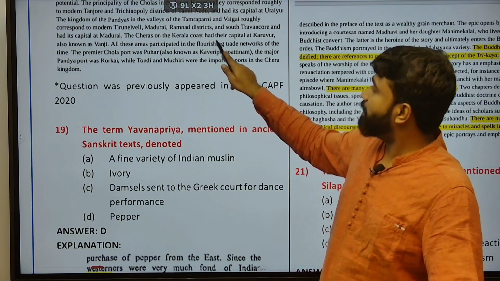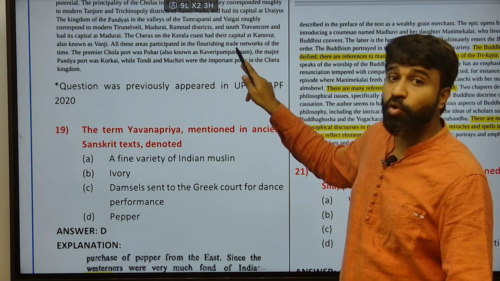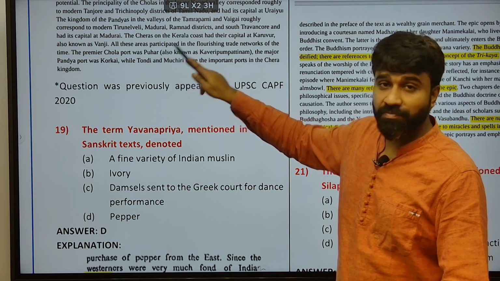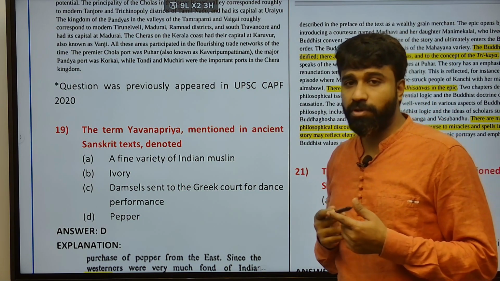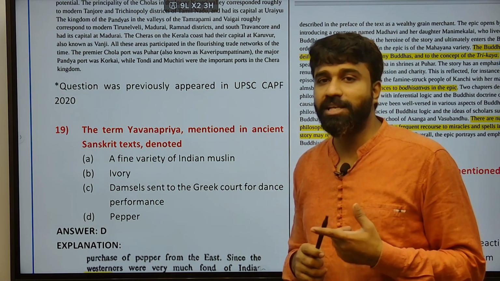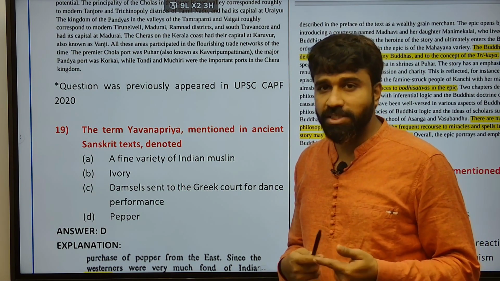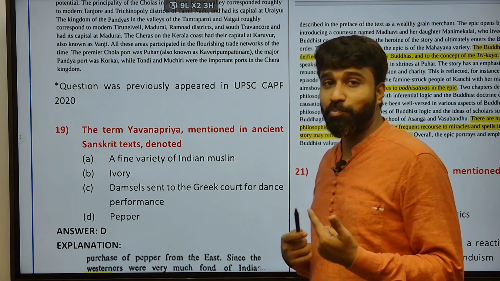And the Chera kingdom on the Kerala coast has its capital Karuvur, also named Vanji. Therefore, Chola, Chera, Pandya: the Chera capital is Vanji or Karuvur, and the Chola capital is Kaveri Patnam, Puhar.